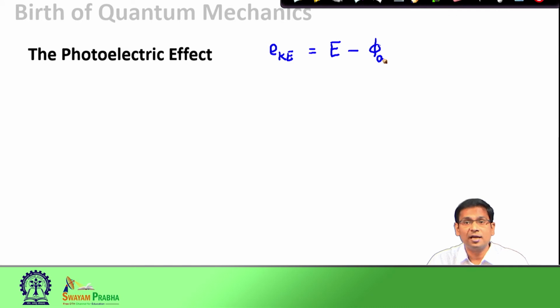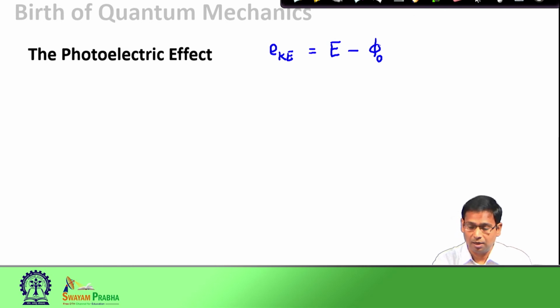So, the energy that you provide to the system must be greater than phi 0, and the remaining part of the energy, after taking care of this threshold energy, is translated to the kinetic energy of the electron. So, the ejected electron that comes out of the metal would travel faster if you provide higher and higher energy.